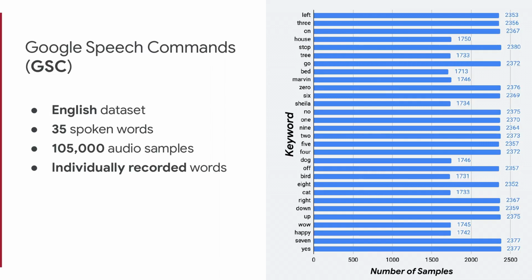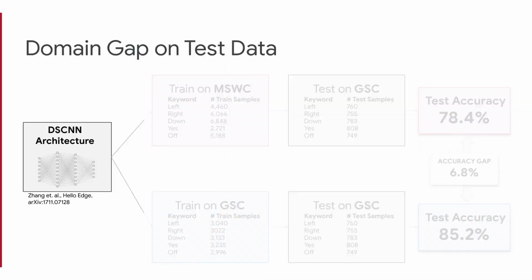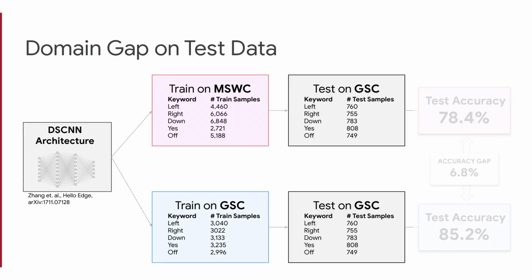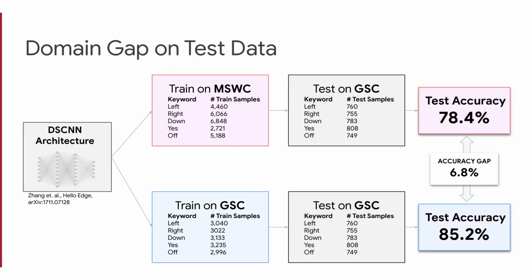This dataset provides 35 keywords in English and over 105,000 verified recording samples. We hold fixed a common keyword spotting model architecture and train 2 models, one using our data and another using Google Speech Commands data. We then evaluate both models on the test split of Google Speech Commands and observe an accuracy gap smaller than 7%.